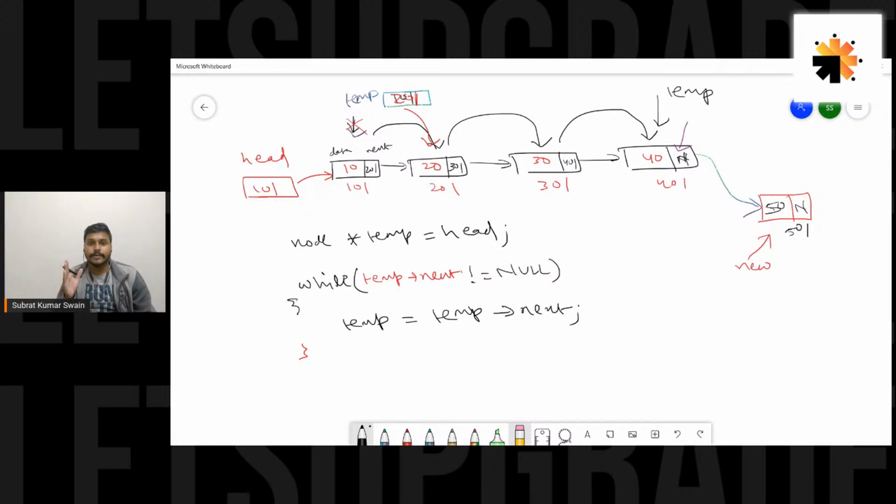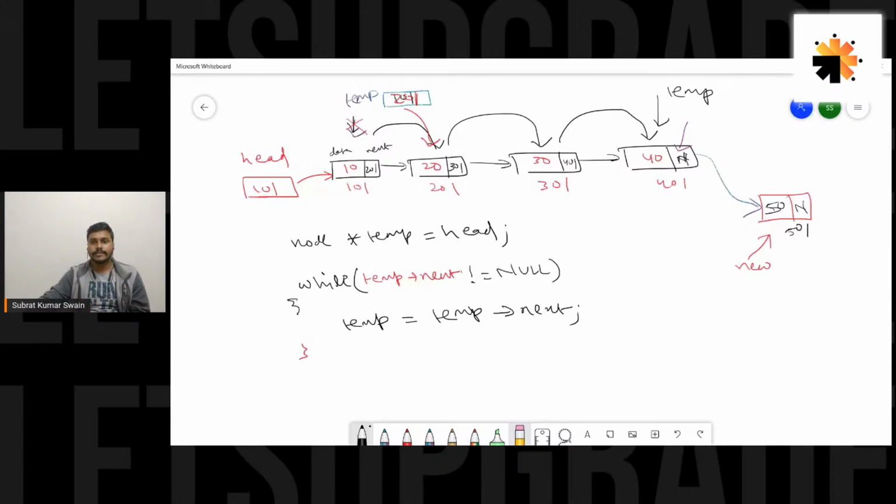So first time temp is 101, right? And 101 of next, what is there in 101 of next? It is 201, so it is not null. Okay, fine, shift temp. Then what is the current value of temp of next? Temp of next is now 301. Okay, it is not null, so temp would be shifted.